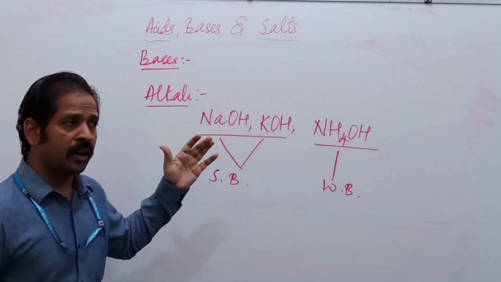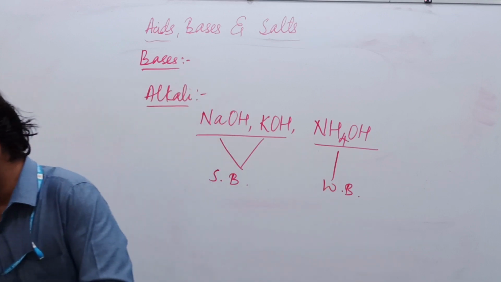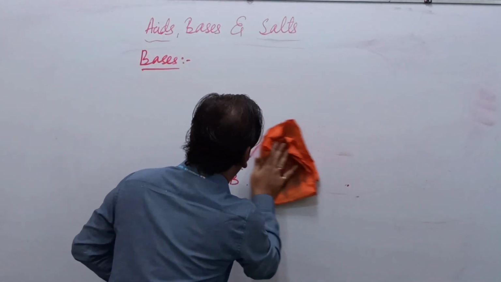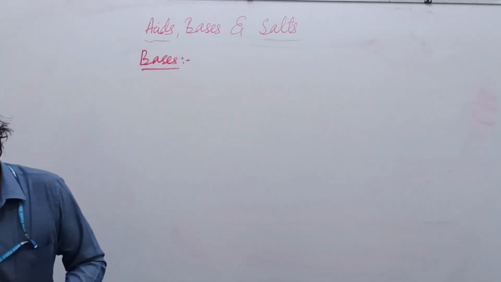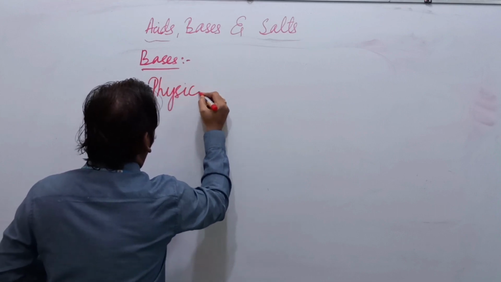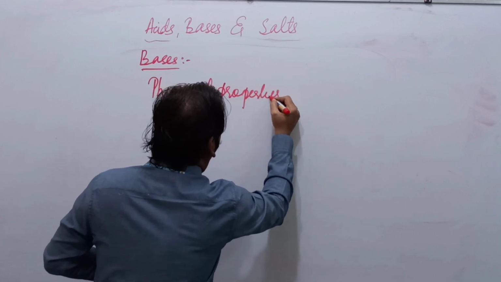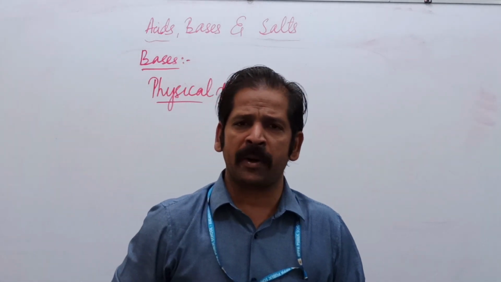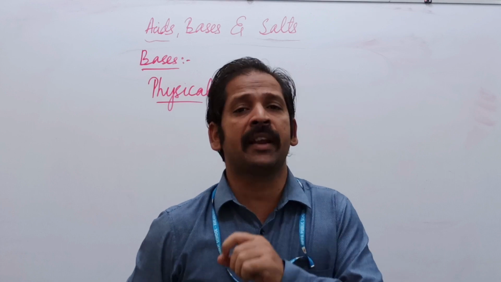Okay, we'll go for the physical properties of bases. We have 5 physical properties of bases. The first physical property, these are bitter in taste.